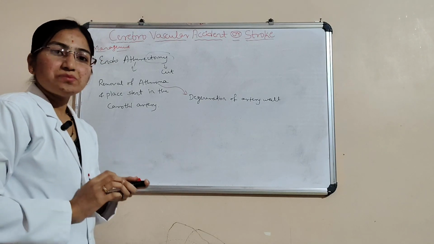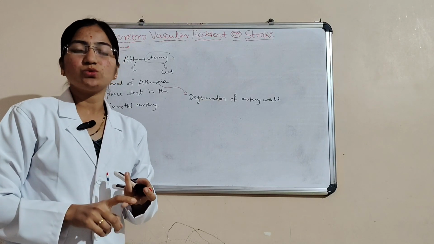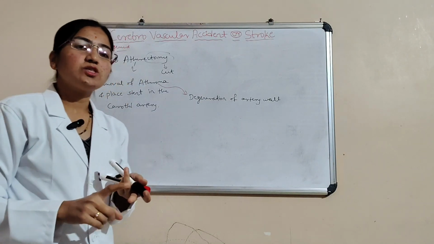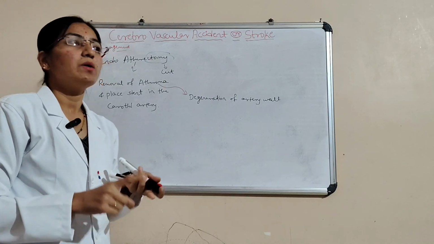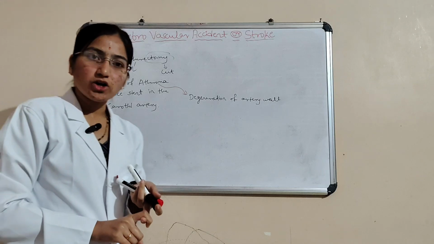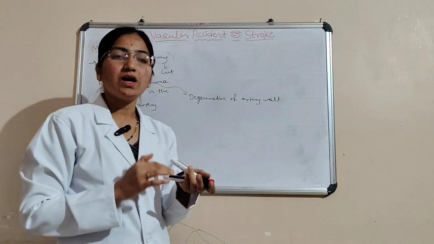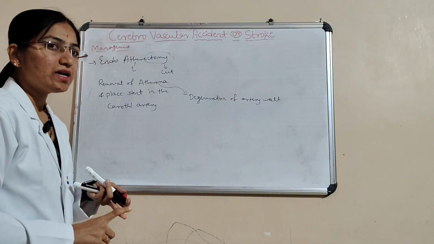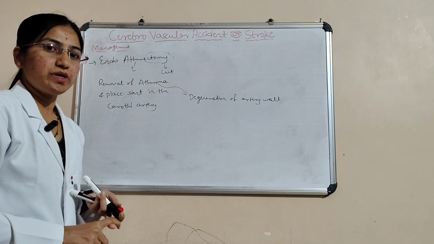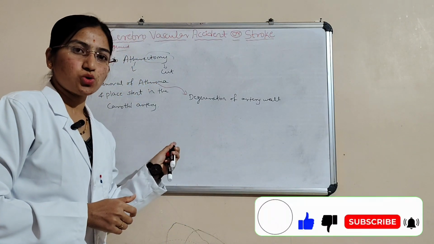Next, nursing management. Here nursing management: assess the respiratory function, that is respiratory status. Mechanical ventilation can be given, and then check the bowel and bladder function, and then Ryle's tube feeding, and then low fat diet, high calorie diet, high protein diet, high vitamin diet. These are all the nursing management. This is all about the cerebrovascular accident or stroke.